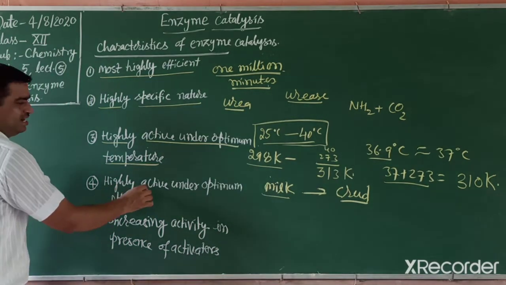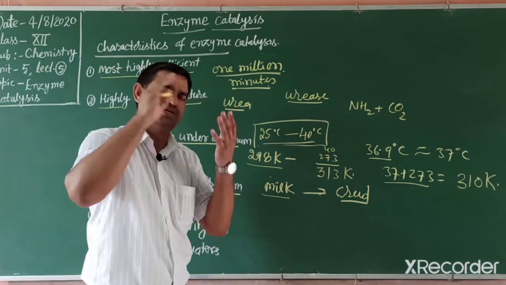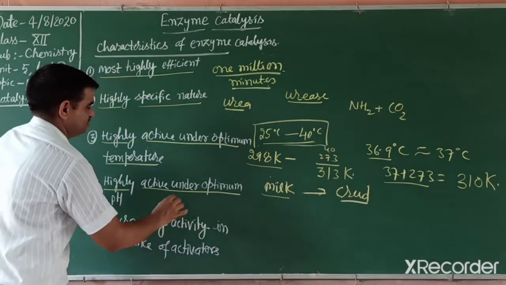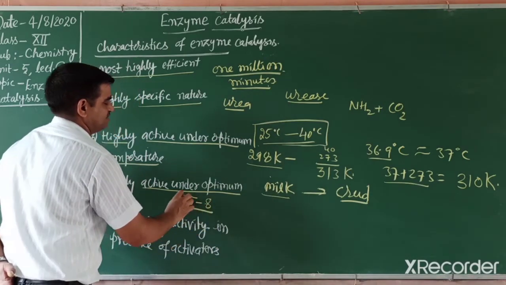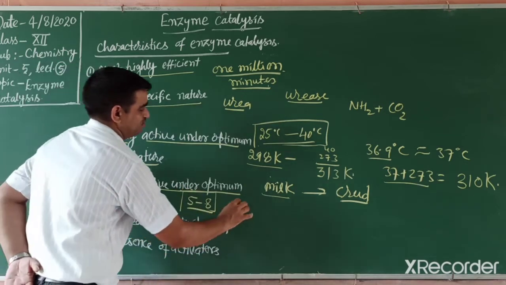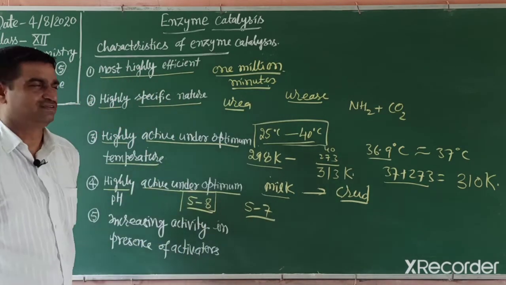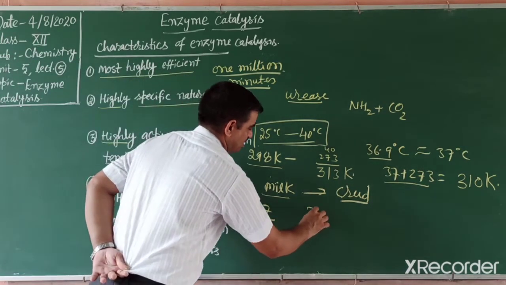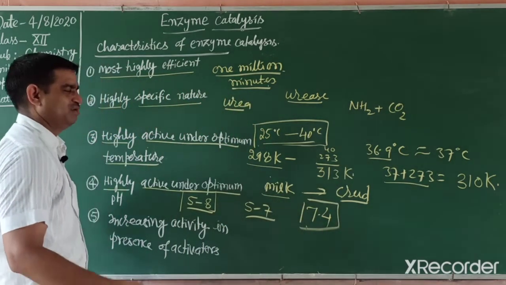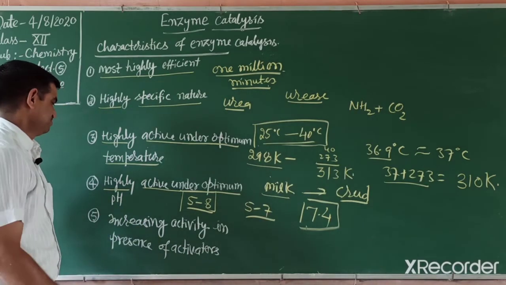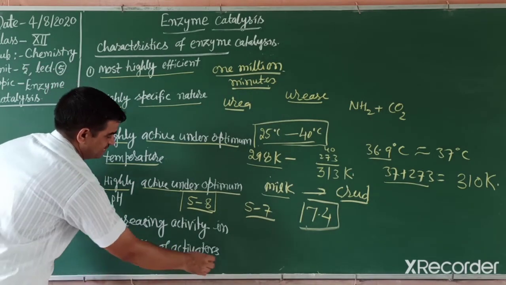The other one: highly active under optimum pH. Enzymes do not work in highly acidic or highly basic conditions. The range is between 5 to 7, or 5 to 8; in this range they work, that is the optimum pH. Generally 5 to 7 means slightly acidic or slightly basic. Our blood pH is 7.4, so enzymes work easily at that pH. The other one: increasing activity in the presence of activators.